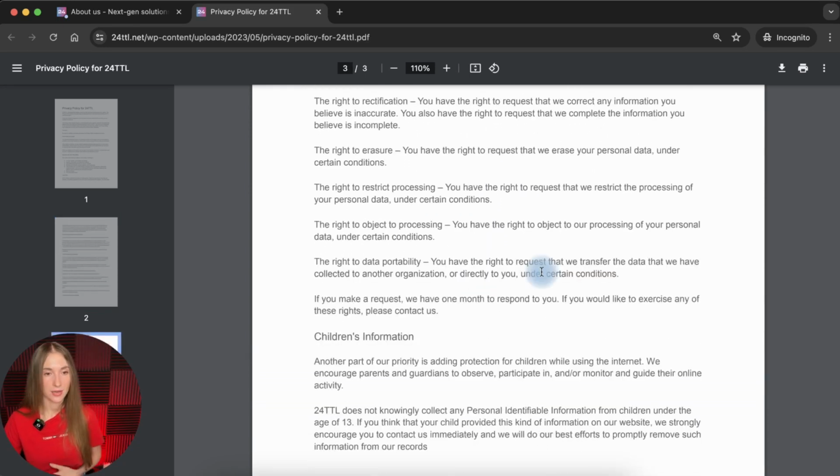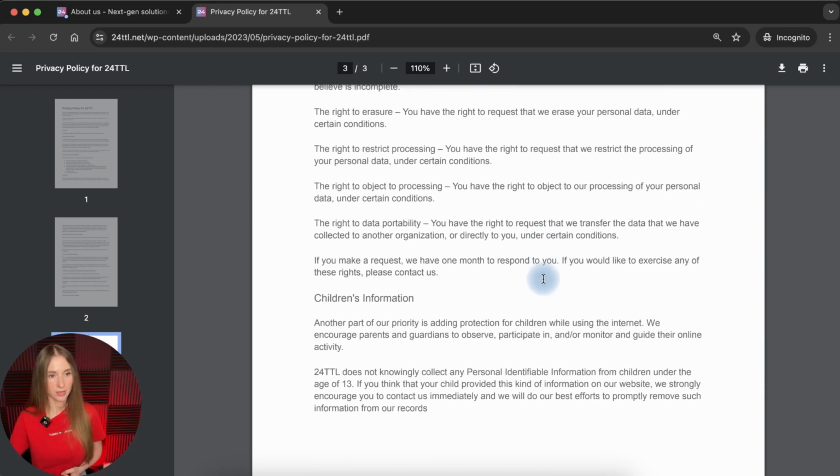And another important section which was omitted here is contact information and the way your users can contact you with regard to the privacy practices, right? You may see here that neither the introductory part nor the last part of the privacy policy provides any information about the way, or maybe the number of ways, that users, website visitors can contact you about their privacy rights or their privacy practices, and it's not clear at all how you can communicate with them, right?